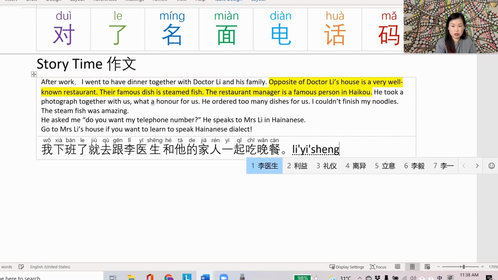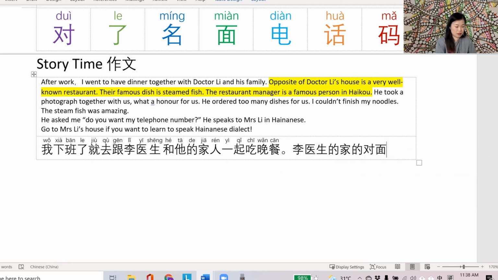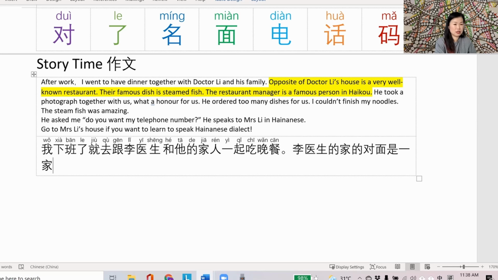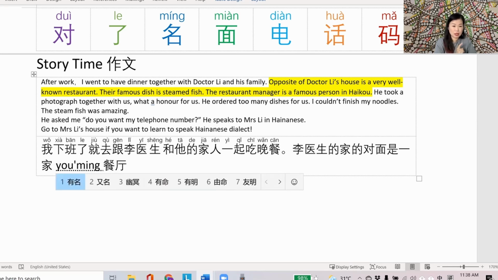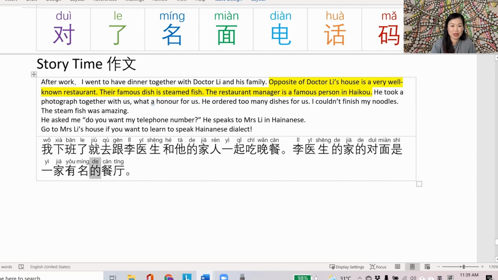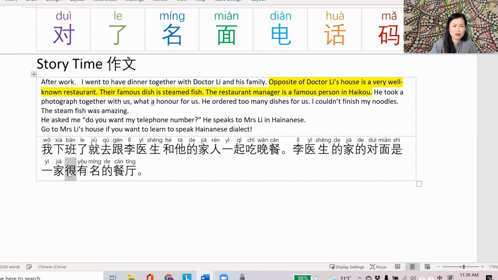Okay, next bit. 李医生的家的对面 opposite. So what's opposite his house? 是一家. Okay, so there is a... I use 一家 as the measure word for a building. Okay, so there's a 餐厅, but it's not just any 餐厅, 是有名. I think I'm missing saying very well known. Let's just make it more dramatic. 有一家很, just in case you're not convinced it's famous. I'm telling you, it's very famous.